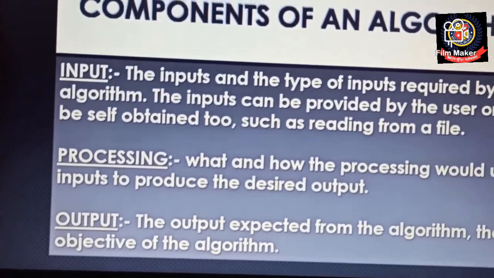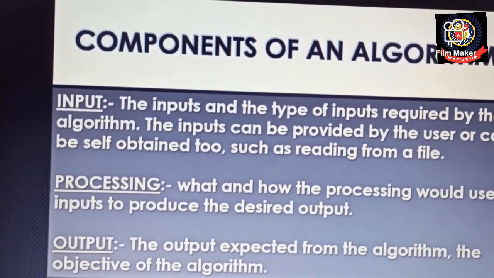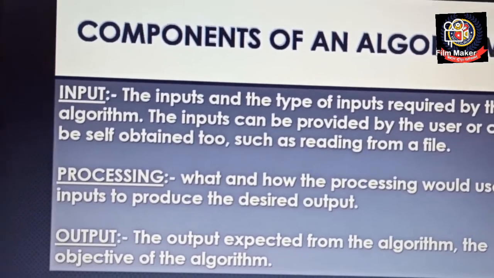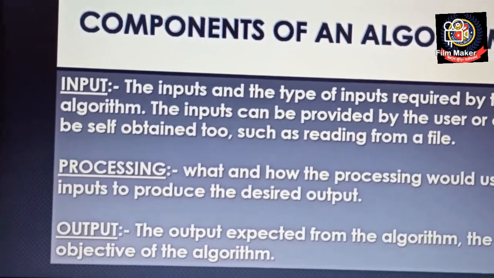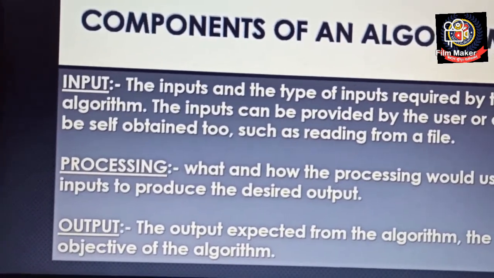The first one is input: the inputs and the type of inputs required by the algorithm. The inputs can be provided by the user or can be self-obtained too, such as reading from a file. We require the input. If input is not there, so what will we do?